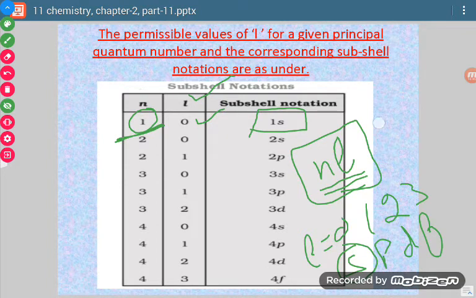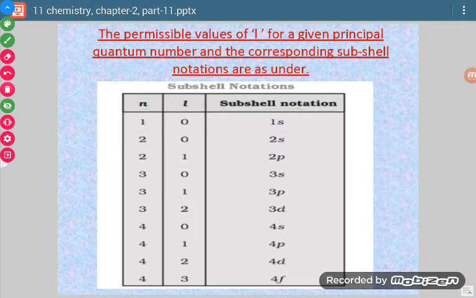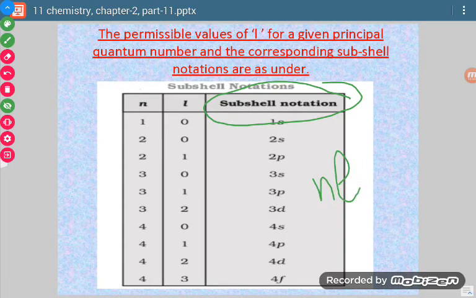So the subshell will be 1s. When we denote a subshell, we have to combine these two things, n and l. Here n is the number, whereas l is the symbol for the l value.